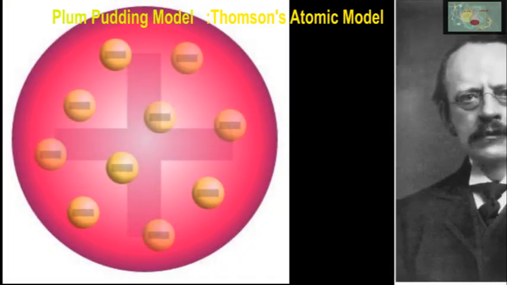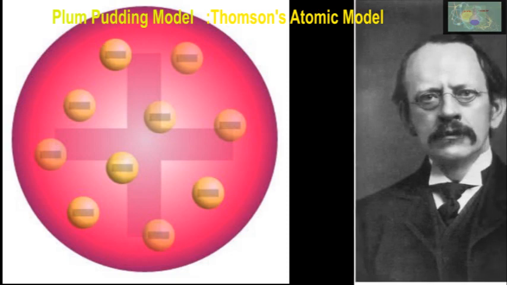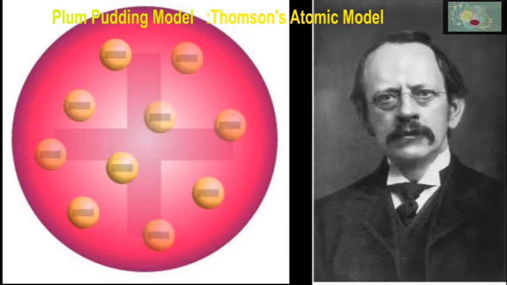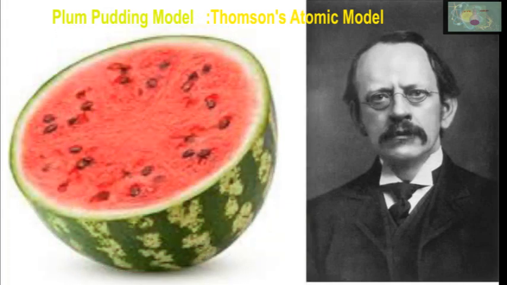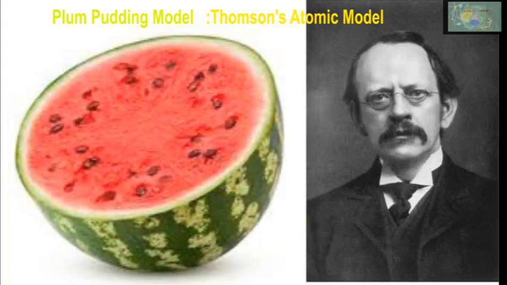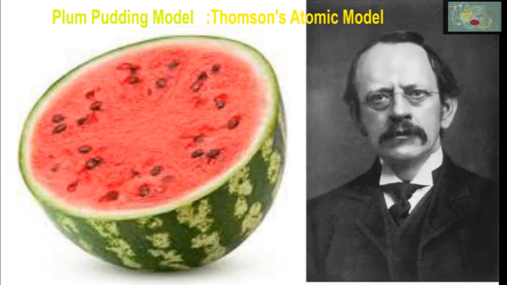According to this model, an atom consists of positive and negative charges, and negative charges are surrounded by a volume of positive charges. Negative charges are like plum and positive charges are like pudding. This model is similar to the inner part of a watermelon.